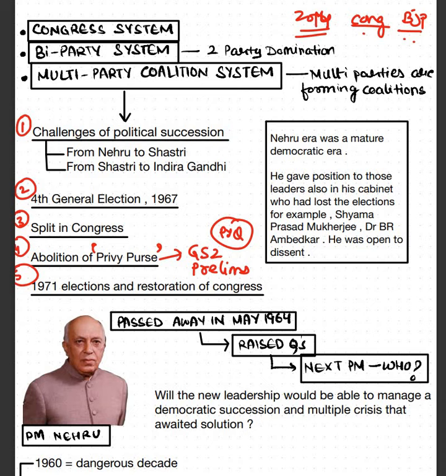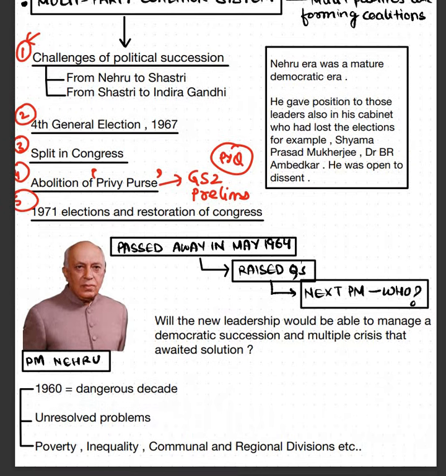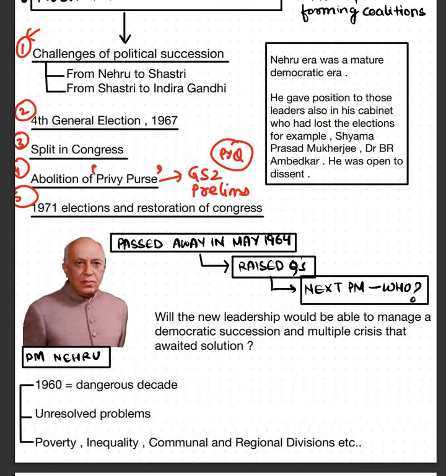Now we are picking up the first category. When we talk about challenges of political succession, we know that in 1964 Jawaharlal Nehru ji, who was our prime minister, passed away. And after he passed away, there were different questions which were raised. Who would be the next prime minister? Will the next prime minister be able to maintain the democracy in the nation? Will the next prime minister be in a position to lead the party with the capability that Nehru ji had? Okay, and the country was currently going through different crises. There was poverty, inequality, communal divisions, etc. So will the new prime minister be able to handle and manage these crises maturely like Prime Minister Nehru?